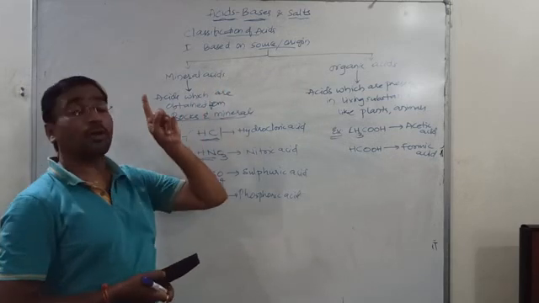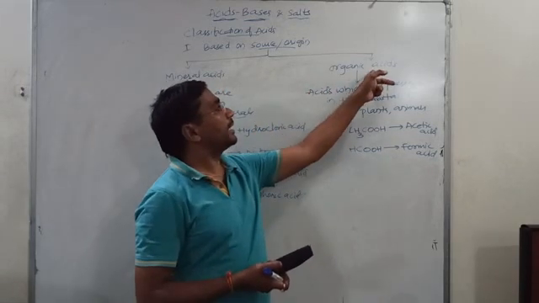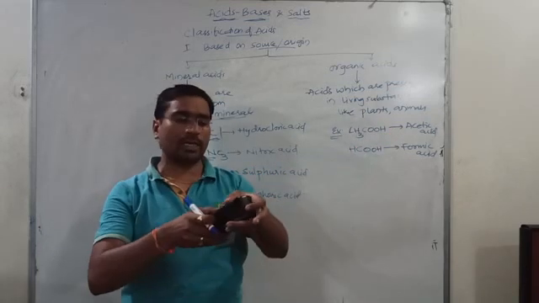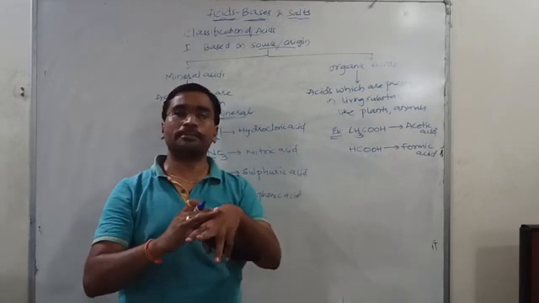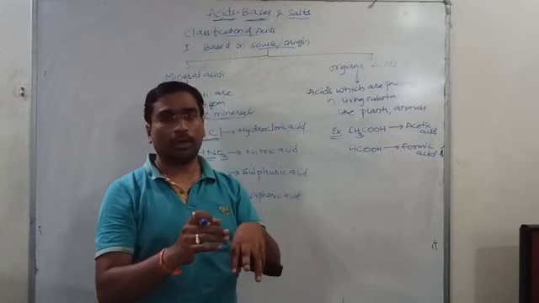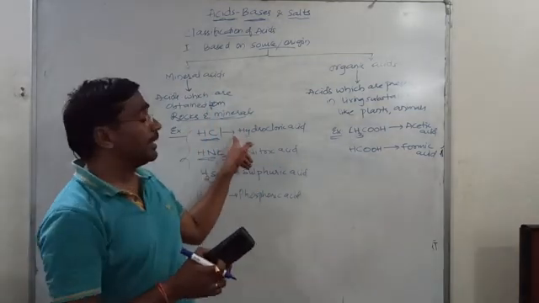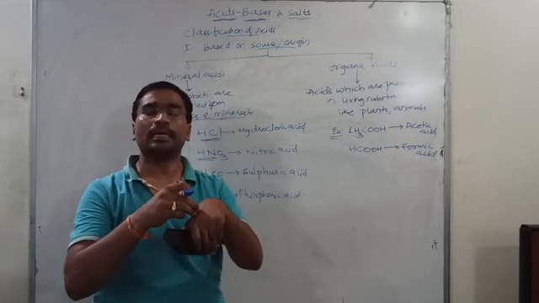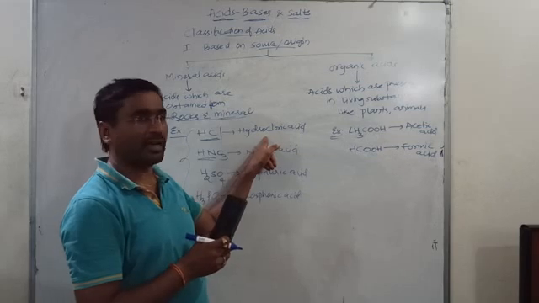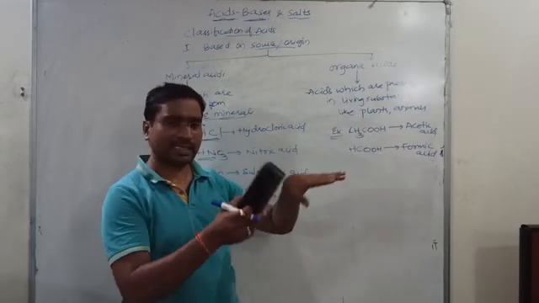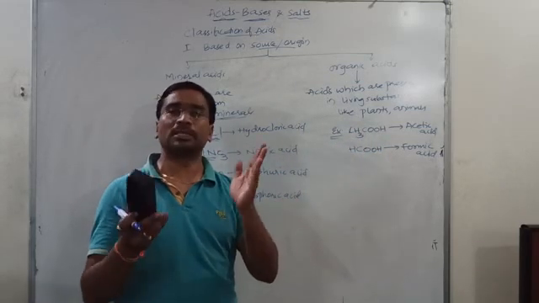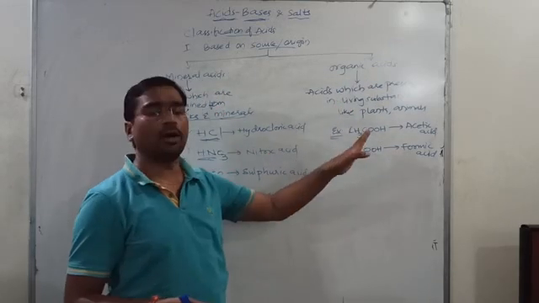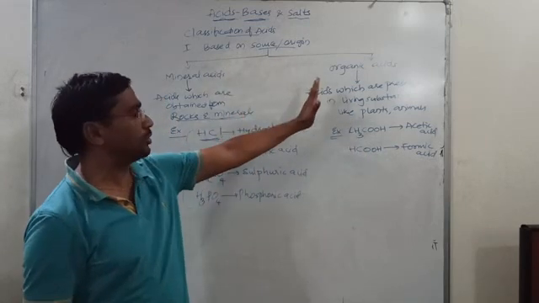These mineral acids are all strong acids and organic acids are weak acids. Suppose unfortunately this acid falls on our skin, we don't observe the damage to skin instantly. If the strong acids fall, immediately the skin will be damaged, you will get blisters, etc. We say the reaction will be fast. If these weak acids fall on our skin, we don't observe that much reaction fast. That's why they are normally called organic acids. That is the difference between these two.